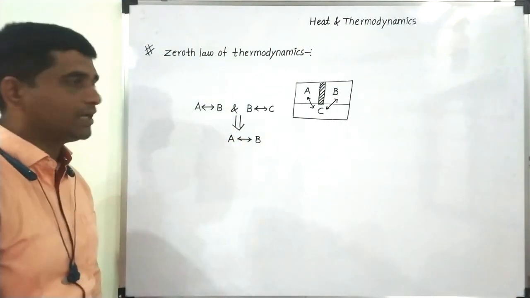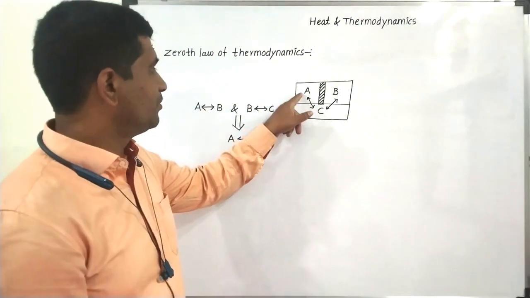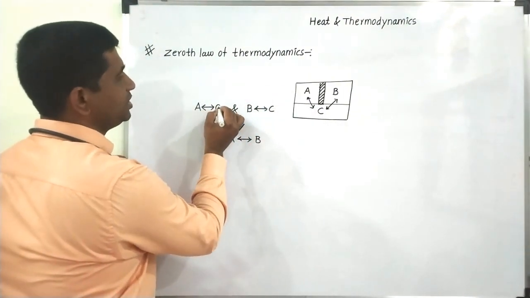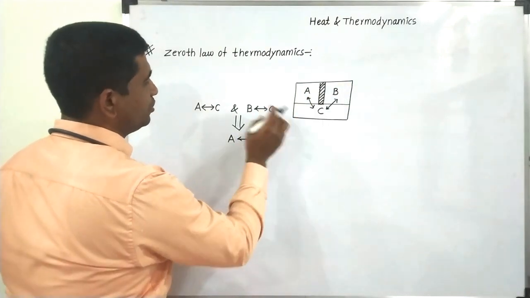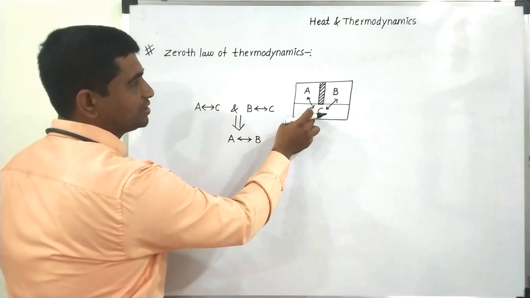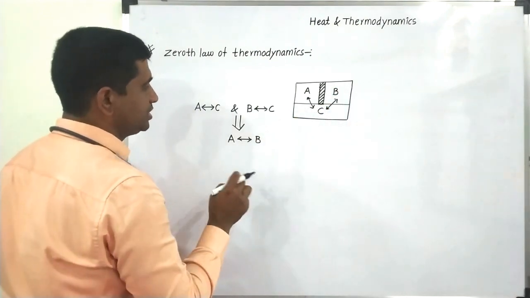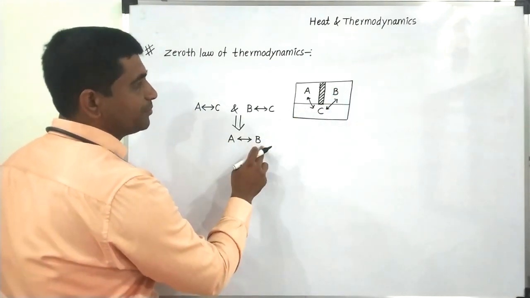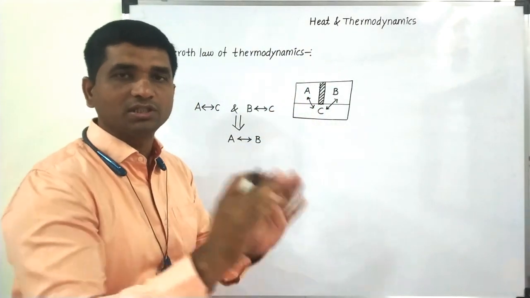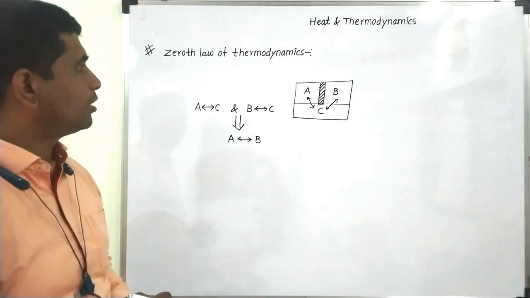What does it say? A is in thermal equilibrium with C, B is in thermal equilibrium with C, then A is in thermal equilibrium with B, though they are not connected to each other. That is the significance of the zeroth law of thermodynamics.